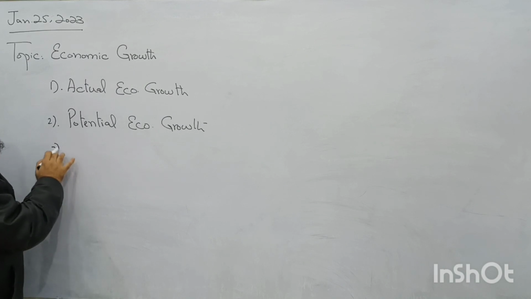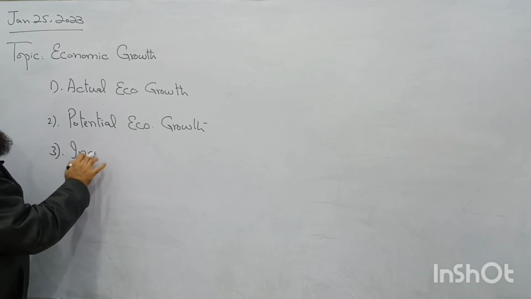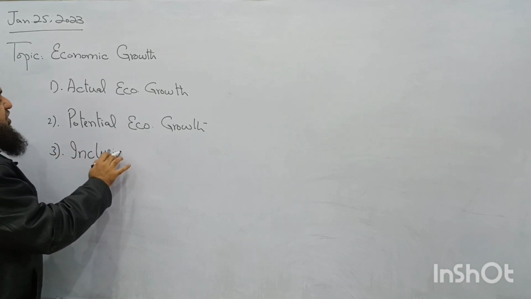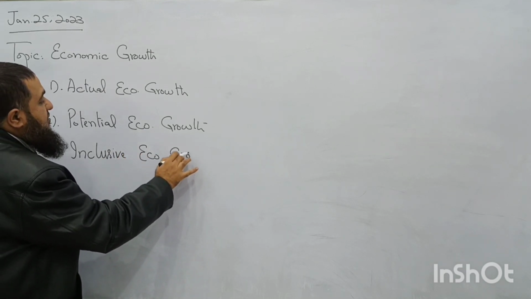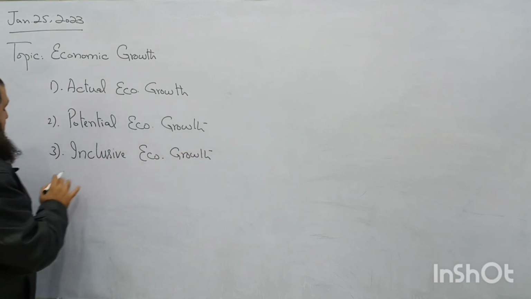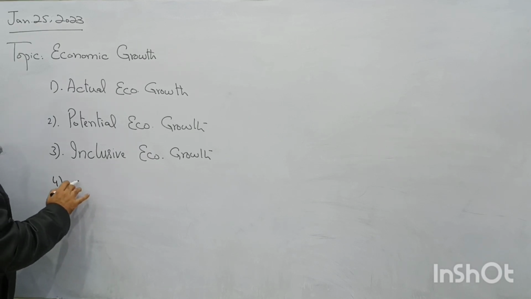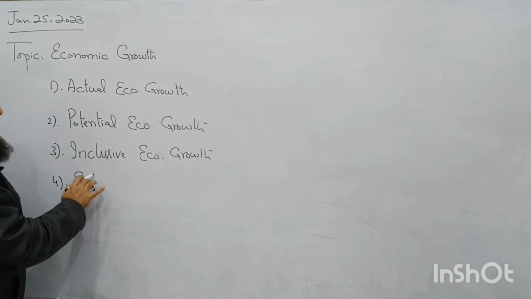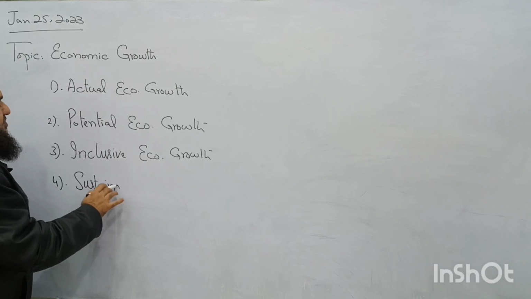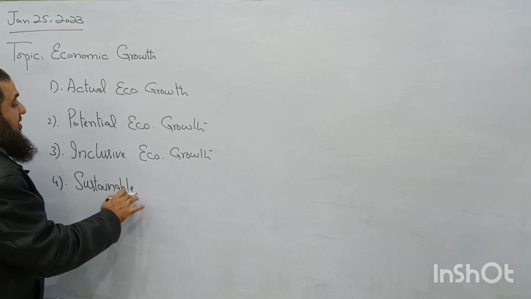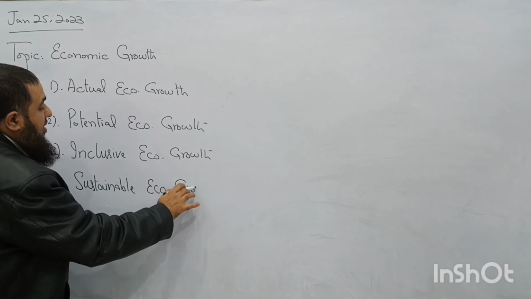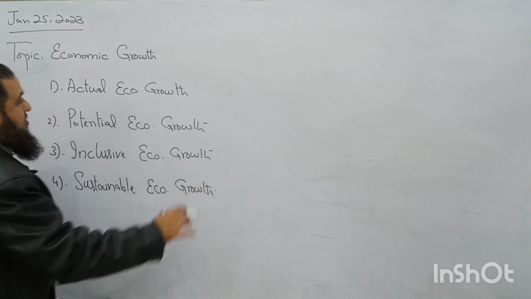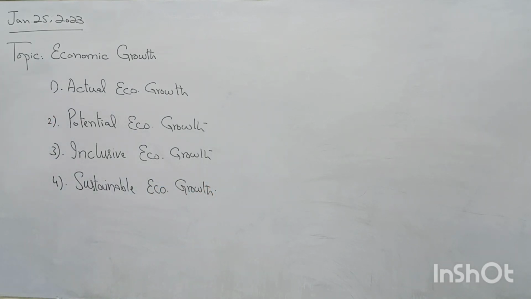Third one is called inclusive economic growth. This is a new thing your book has added. And the last one is called sustainable economic growth. Alright? What is meant by actual economic growth?